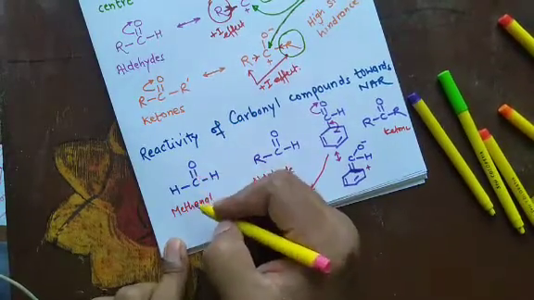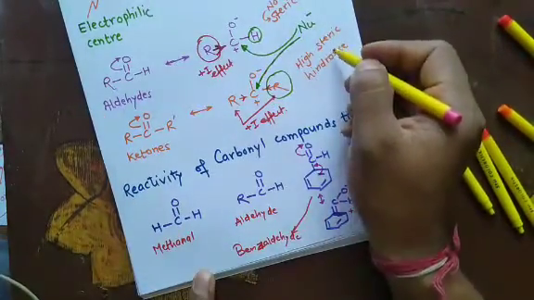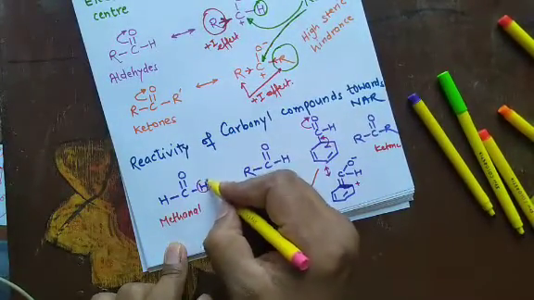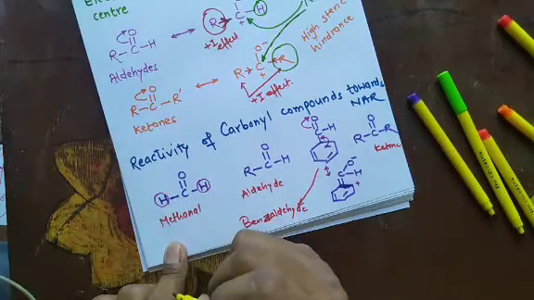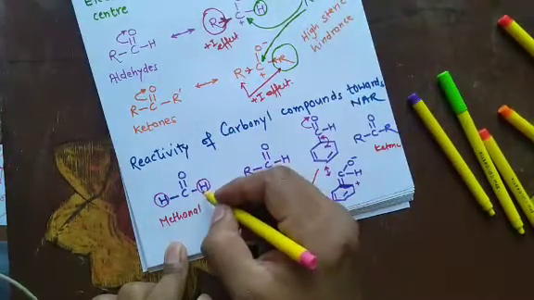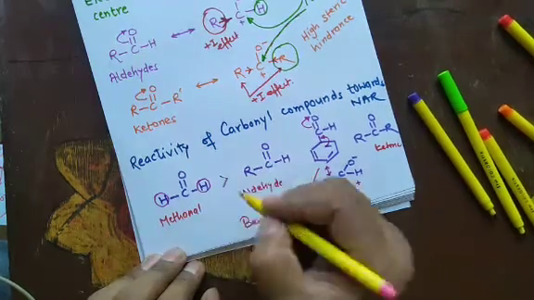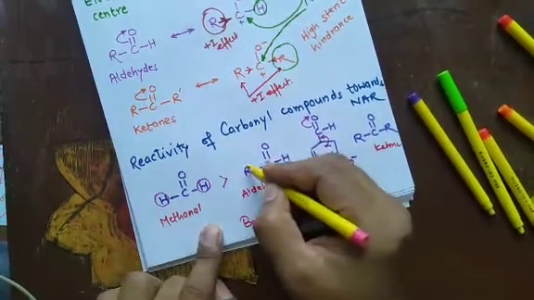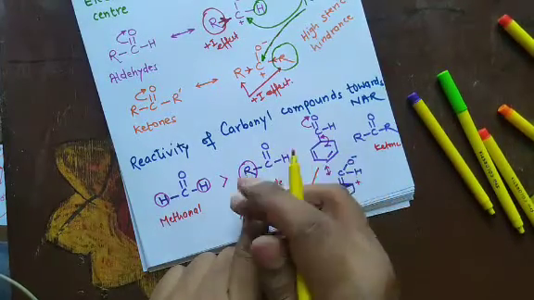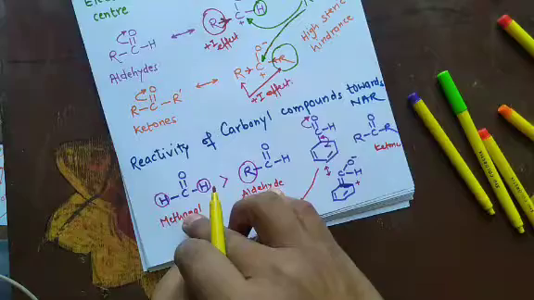Now, on the basis of two parts, plus I effect and steric hindrance, in methanal, which is the simplest aldehyde, since the hydrogen atom cannot show plus I effect, there is no electron donation, and it provides least steric hindrance to the nucleophiles, so methanal will be most reactive. Now what about other aldehydes? Aldehydes have plus I effect and steric hindrance. So any other aldehyde is less reactive than methanal.